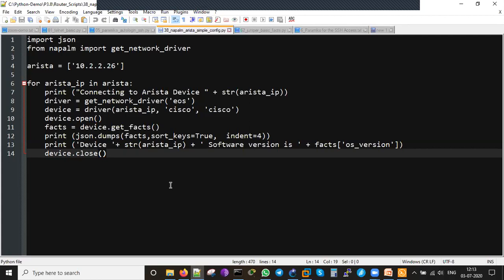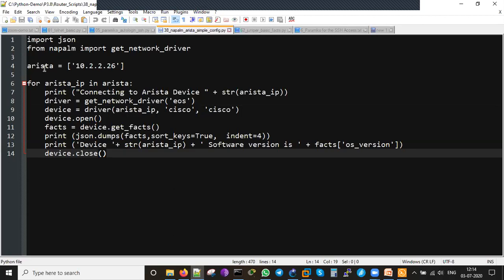Importing the JSON module, then from Napalm importing get_network_driver. This is required to talk to the EOS. EOS is the operating system which is running on Arista. So this import get_network_driver will be from Napalm. Napalm is one of the modules that needs to be installed in a virtual environment, which will invoke certain command lists through which we can talk to the Arista boxes as well.